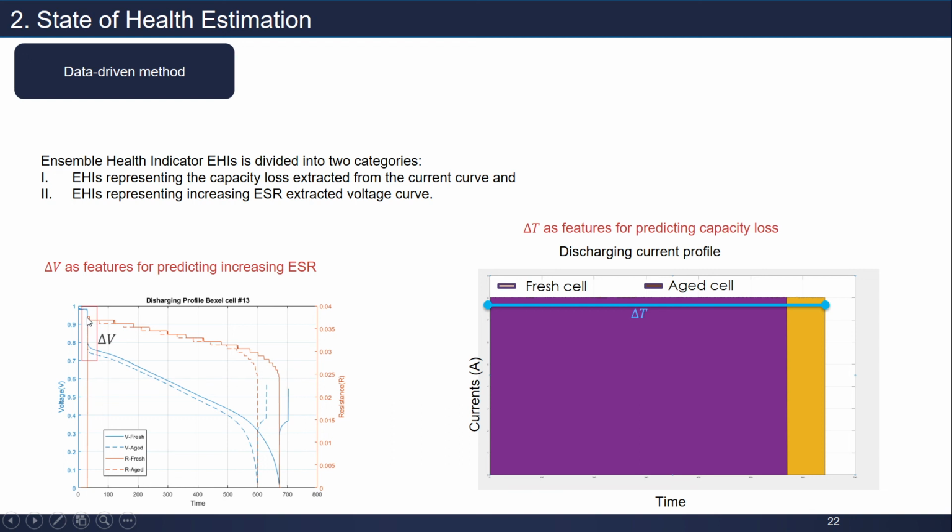Here is the fresh cell, it just dropped to here, but the aged battery dropped far away from the beginning. Then it can be used as a feature to predict ESR.